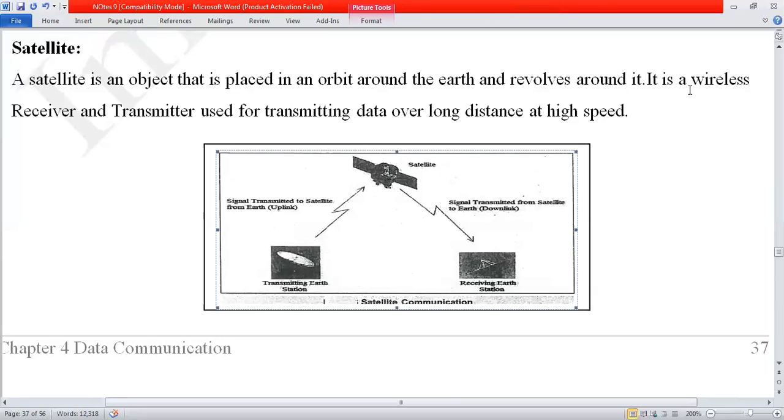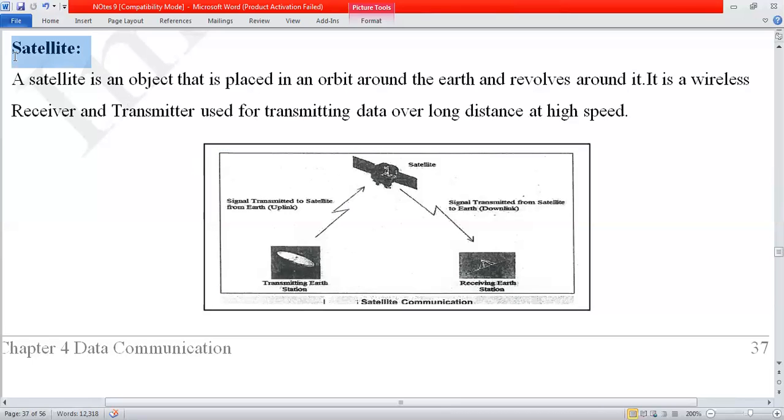It is a wireless receiver. Watch here, we cannot place a cable between the base station and the satellite. So that's why we call it a wireless receiver and wireless transmitter. This one is my receiver and this one is the transmitter. It accepts the signal from this station and regenerates it to the next station. It is used for transmitting data over long distances at high speed.